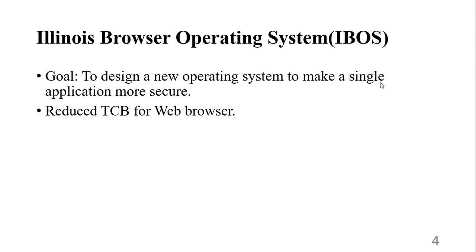iBOS is the first system to improve browser and OS security by making the browser-level abstractions first-class OS abstractions, providing a clean separation between browser functionality and browser security. iBOS can still support traditional applications that interact with the browser and shared OS services without compromising the security of the system. And it also reduces the TCB for the web browser.